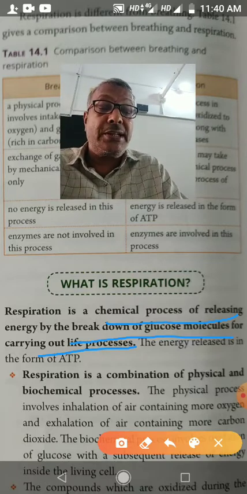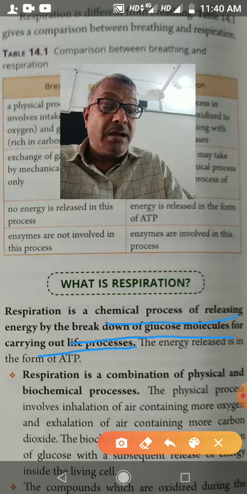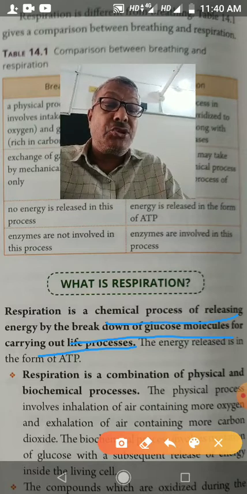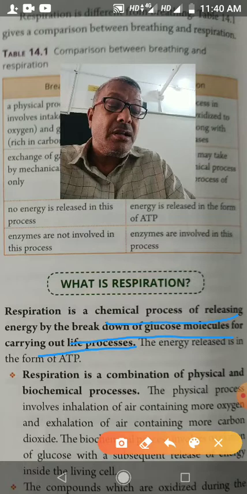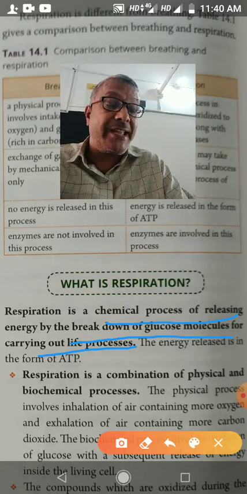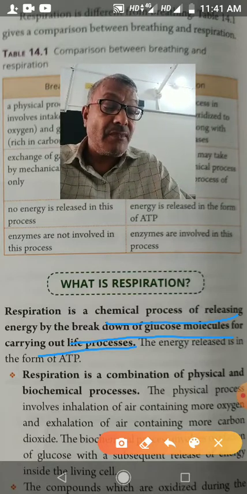Children, you have to study that there are two types of respiration. These two types of respiration are based on oxygen. Either oxygen is used in respiration or oxygen is not used. If oxygen is used, that is called aerobic respiration. If oxygen is not used, it is anaerobic respiration.